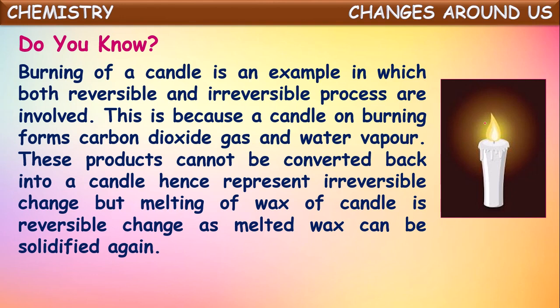These products cannot be converted back into candle. If we collect that water vapor and carbon dioxide produced from the candle, even though we collect them back, we cannot convert them into candle form again. This represents one of the irreversible changes. Conversion of candle into carbon dioxide and water vapor by burning is an irreversible change.